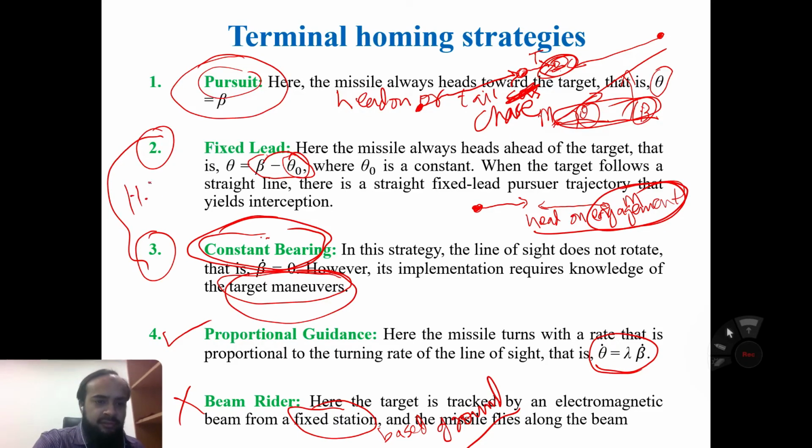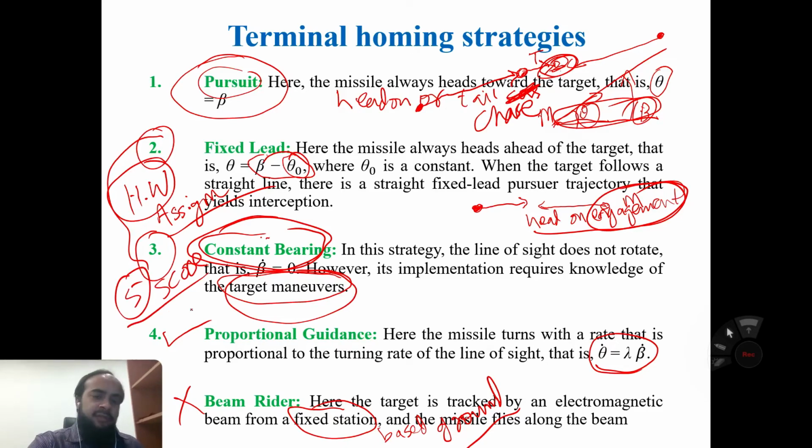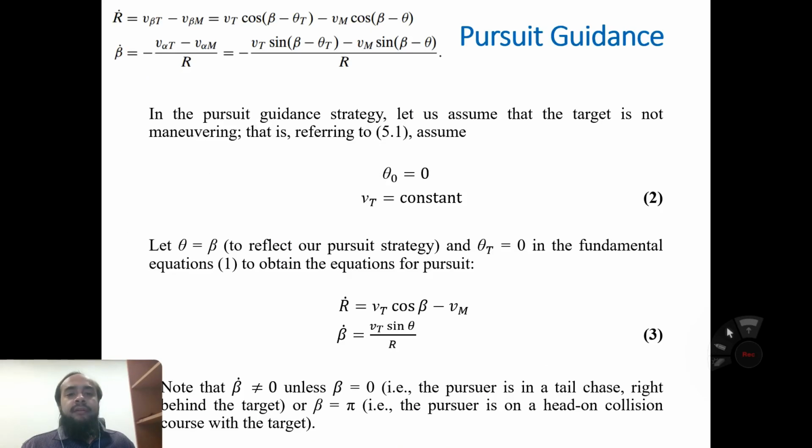The fixed lead and fixed two are your homework or assignment. You have to do your assignment, 5 score. So you have to do the fixed lead and the constant bearing problem. Okay, so now pursuit guidance.